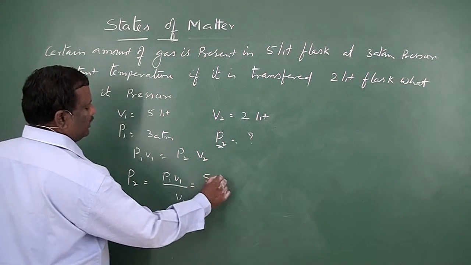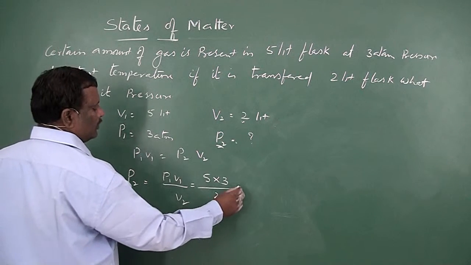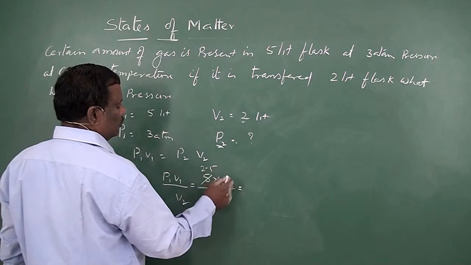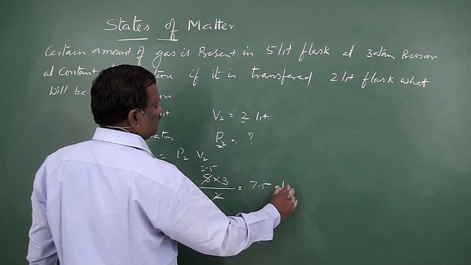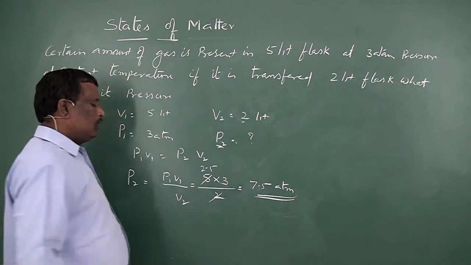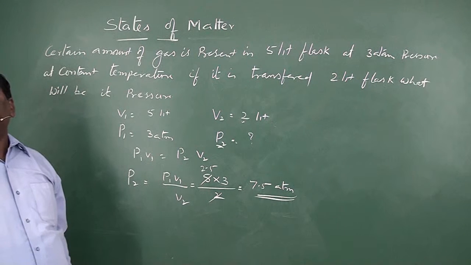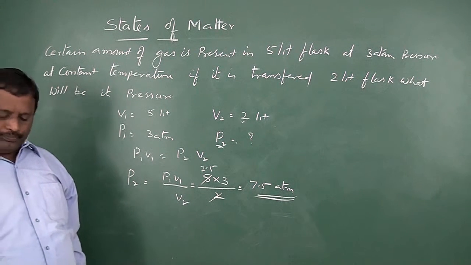That is 5 into 3 by 2, which is 2.5 into 3, that is 7.5 atmospheres. So the final pressure of the gas in the 2 liters flask will be 7.5 atmospheres. These are the problems that can be solved by using Boyle's law.